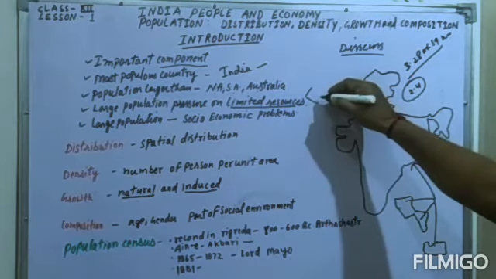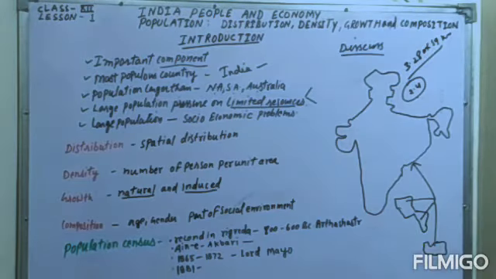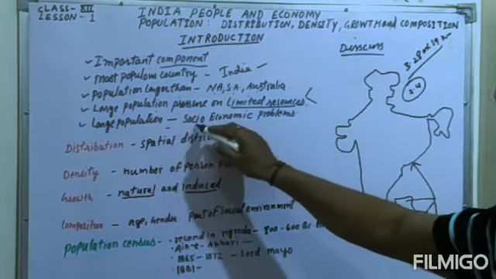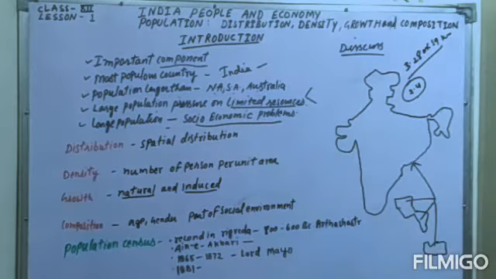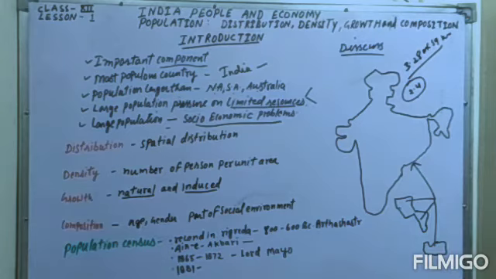It can also harm the environment, it can harm the atmosphere, it can harm the different resources which are very important for the population of the country. Large population also creates problems in the socio-economic structure and many other socio-economic problems which have been seen by any country. That is very important.